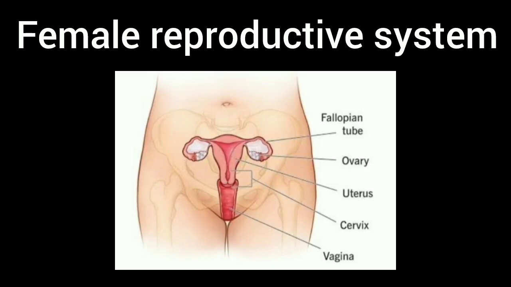Like that, these ovaries produce the egg. Egg means ovum for the fertilization. Once the egg is produced, next the egg is transferred to the uterus through the fallopian tube.